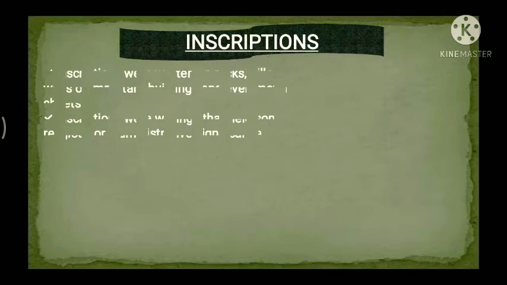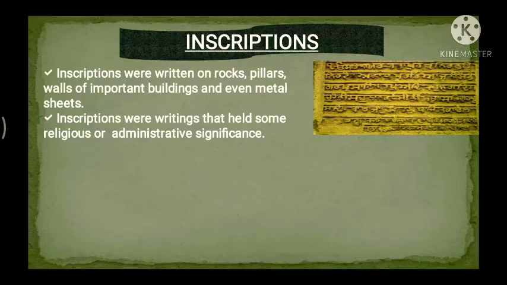Okay, now what are these inscriptions? Inscriptions were written on rocks, pillars, walls of important buildings and even metal sheets. As I said earlier, people used to engrave different drawings and different things on the walls, and that's what is called inscriptions.